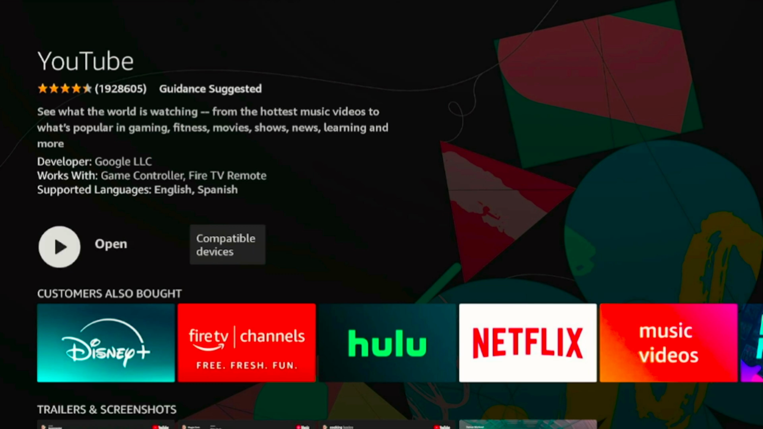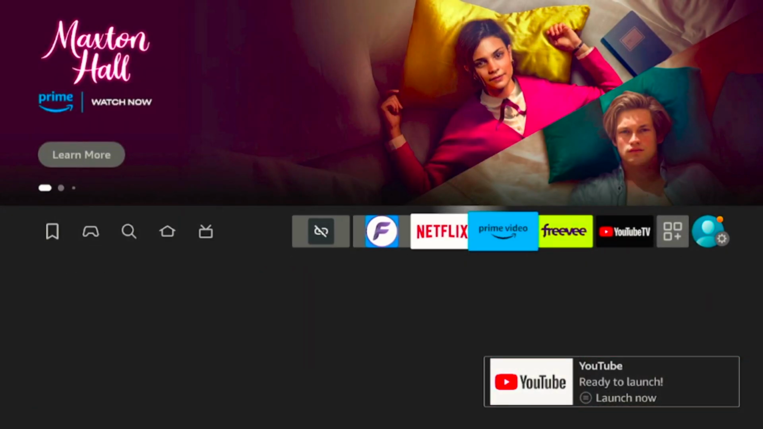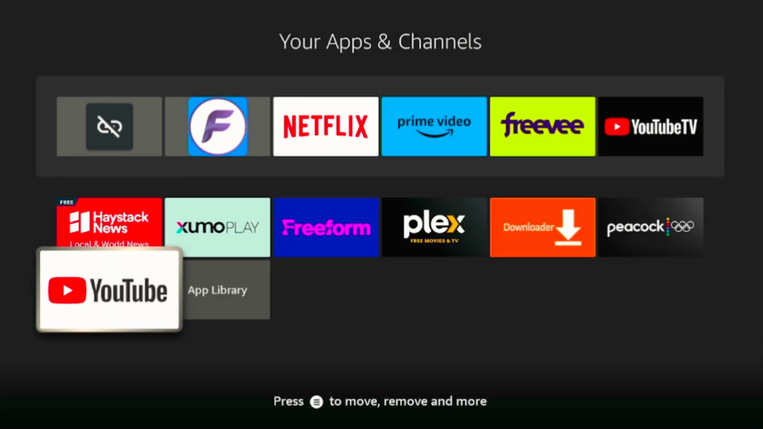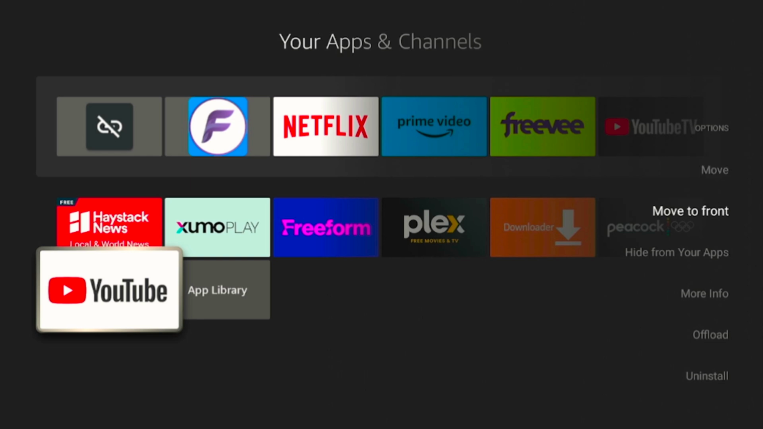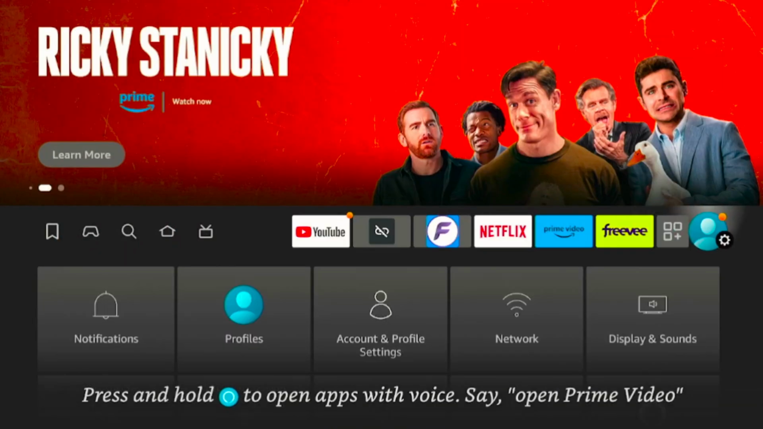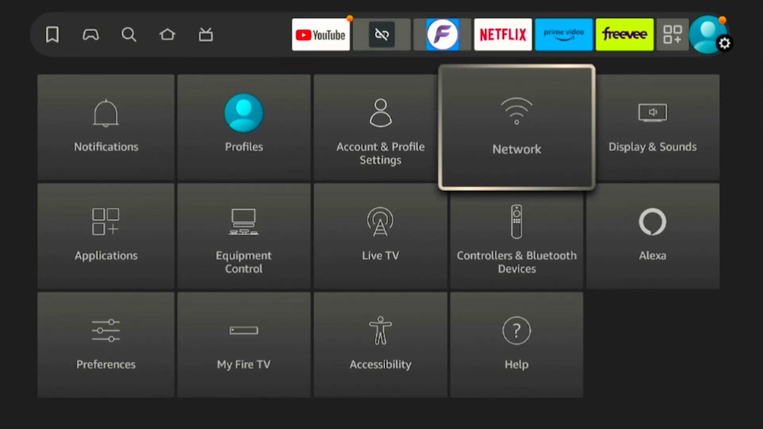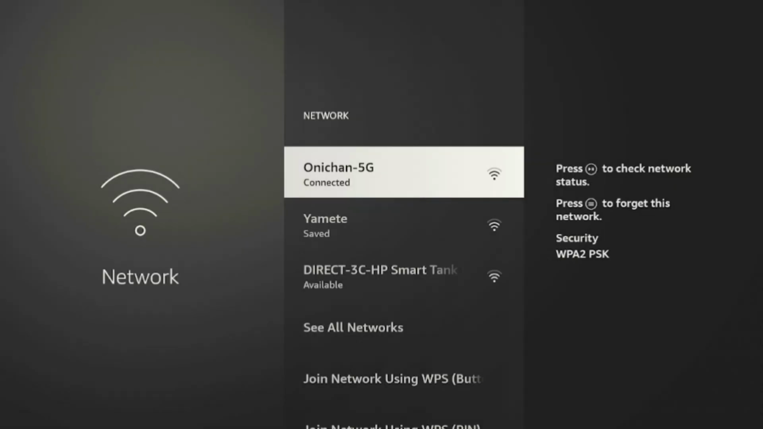If none of these fixes have worked so far, it's time to check your internet connection. YouTube, like any streaming service, needs a strong and stable internet connection to function properly. From your Firestick home screen, go to Settings, then Network and select Wi-Fi network. Here you can see if your Firestick is properly connected to the internet and check the signal strength.